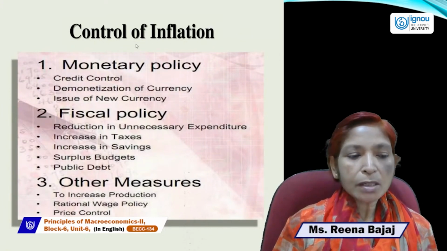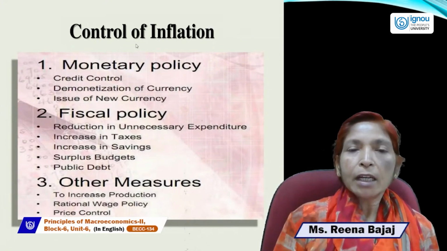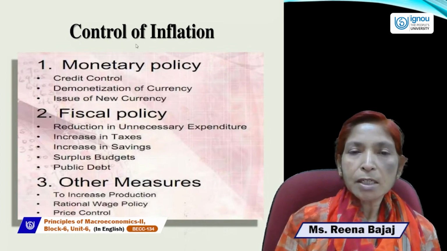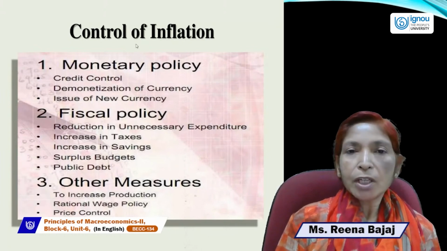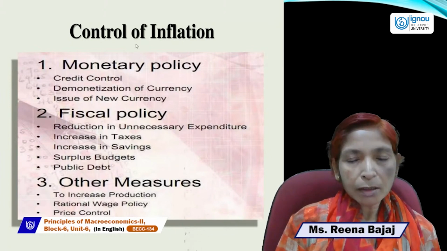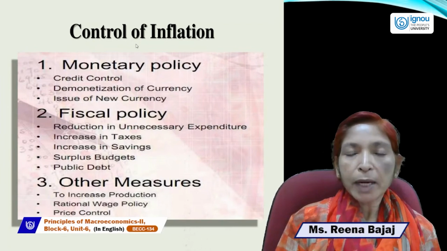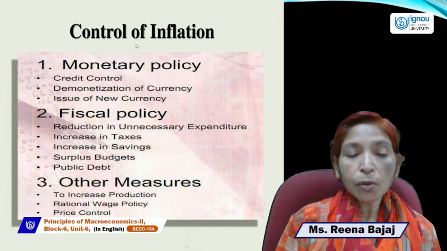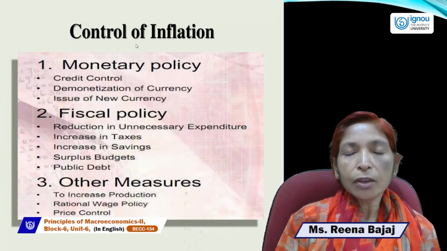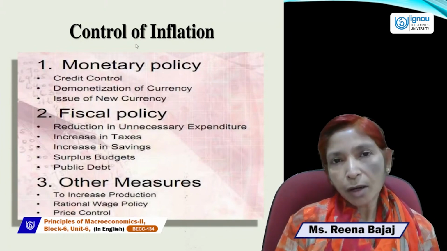And in other measures, we can increase the production of the economy. Agricultural production should rise if we want to control inflation, industrial production should rise, wage rates should be rational or normal, and prices should be controlled. Government should also control administered prices, those prices which are fixed by the government.